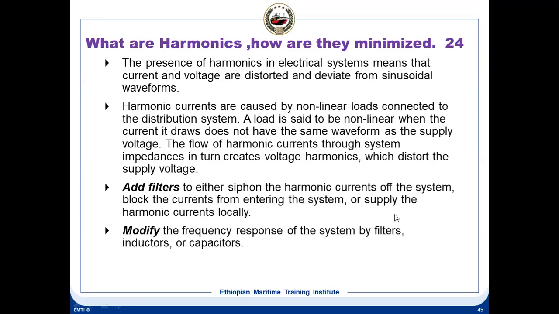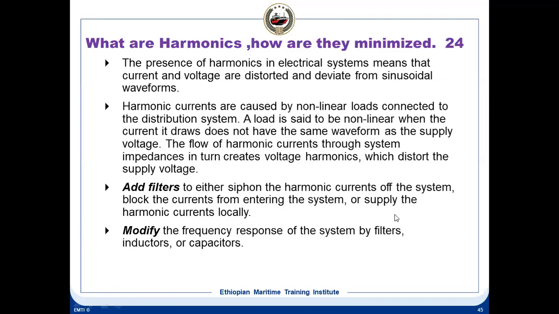What is harmonics? Harmonics means current and voltage in electrical systems are distorted and disturbed, and deviate from the sinusoidal waveform. What are the causes of harmonics? Non-linear loads. What is a non-linear load? A load which draws a current that does not have the same waveform as the voltage. Current and voltage are distorted. That is called a non-linear load.